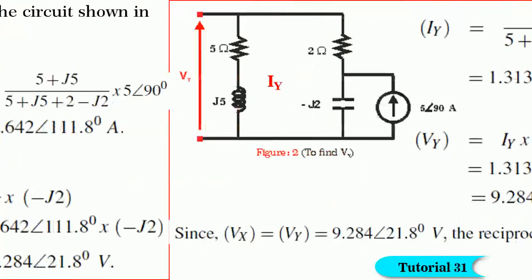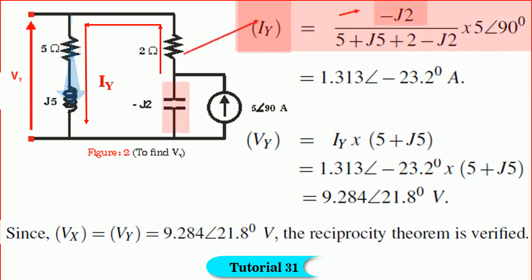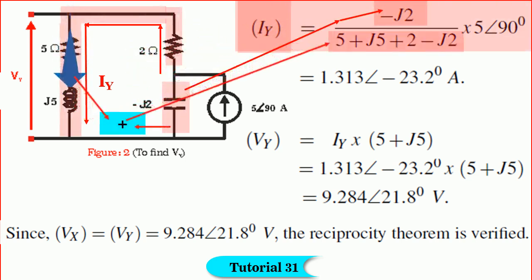Note that. Having done this carefully, the next is routine, friends. Note the branch containing voltage Vy is open. So, the two parallel branches across the current source now are one of minus j2 and the other of 2 plus 5 plus j5. To find Vy, we have to find Iy, and note Vy is equal to Iy into 5 plus j5. So, Iy is equal to the impedance of the other branch divided by the sum of the two parallel branch impedances, into the total current.